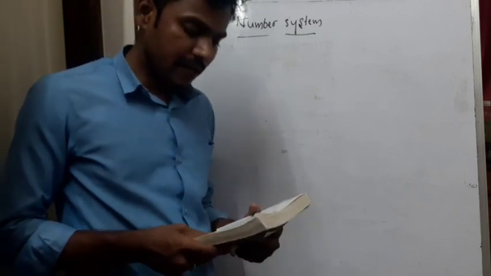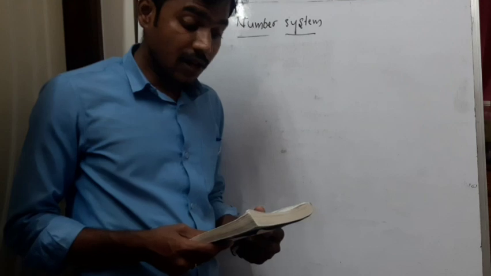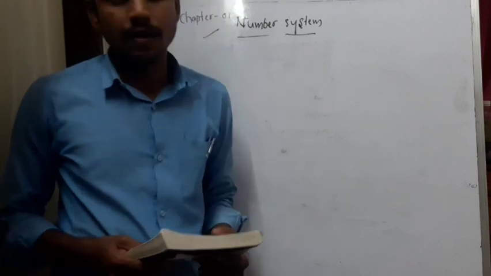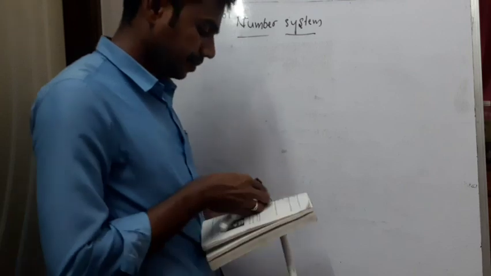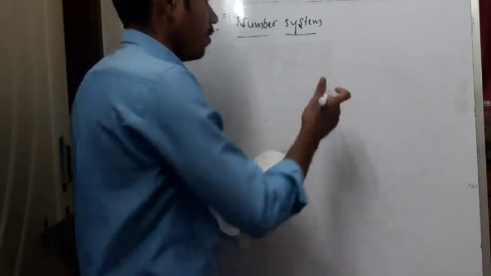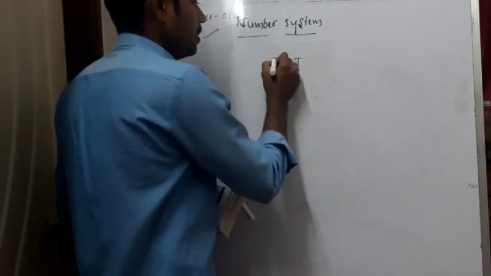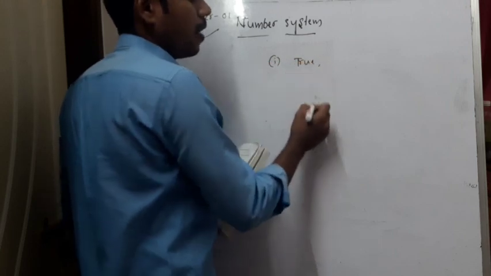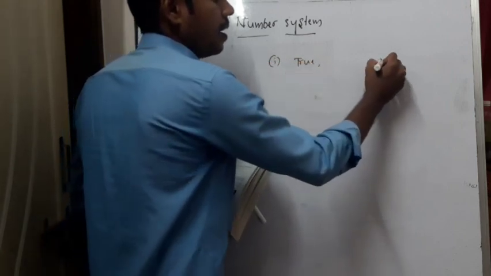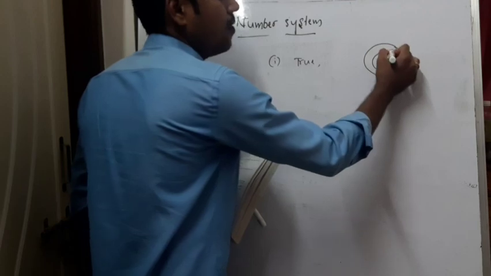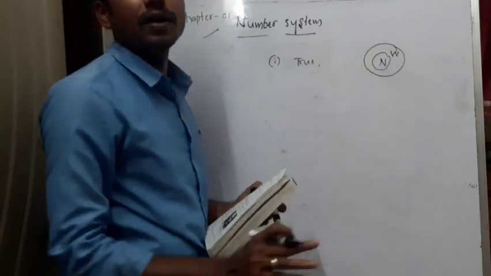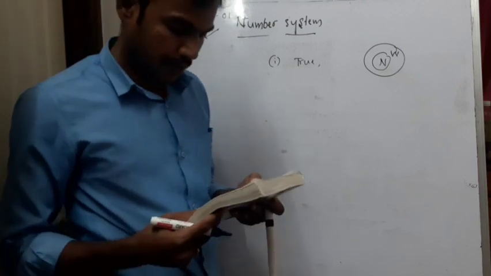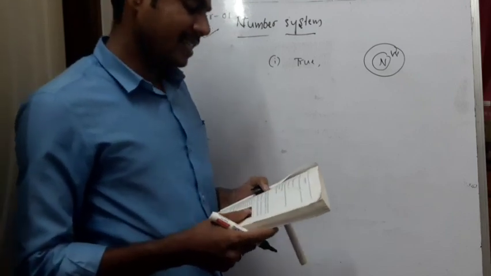The first statement is, every natural number is a whole number. So every natural number is a whole number. The first one is true. Why? Because the natural numbers are a subset of the whole numbers. All the natural numbers are whole numbers. The statement is true.